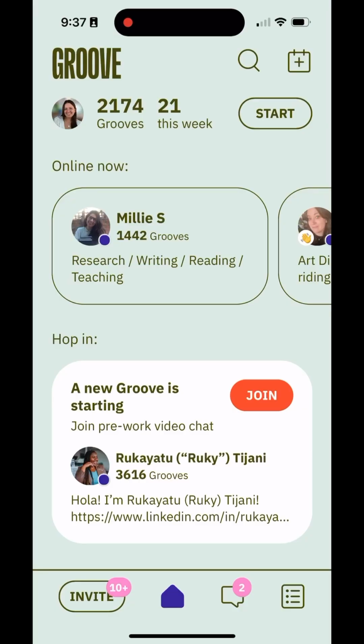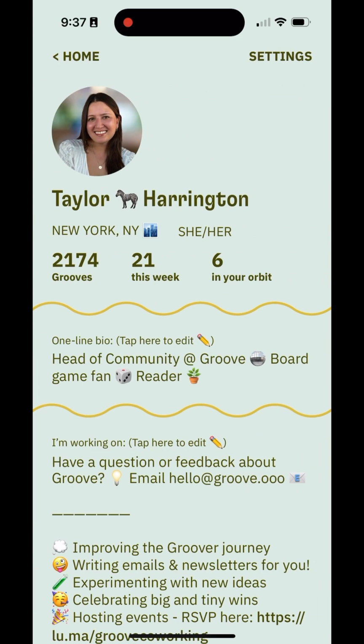All right, here we are. So if you tap your picture in the top left corner to go to your profile, you'll see that you have these three numbers: the number of grooves you've done, the number of grooves you've done this week, and the number of people in your orbit. These numbers are now tappable. So this is where you will find the number of people that are in your orbit and be able to control who is in it.